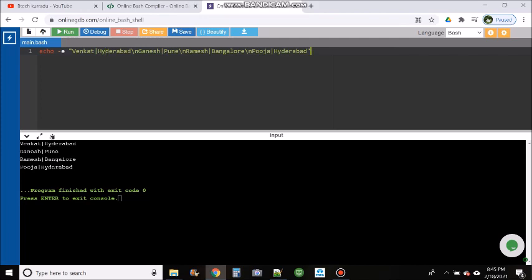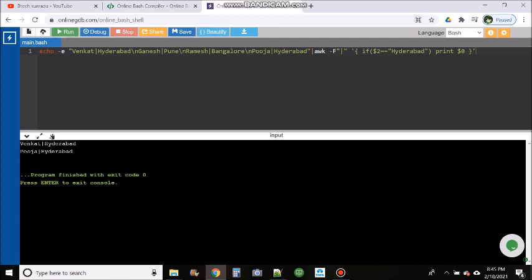So I will show. We have the awk command in Unix. Using this we can get the required result in the output. See, using awk we can achieve this particular scenario very easily. In the input I have employee and the employee city. In the output I want only the employee names whose city is Hyderabad. So using this awk command we can do it.